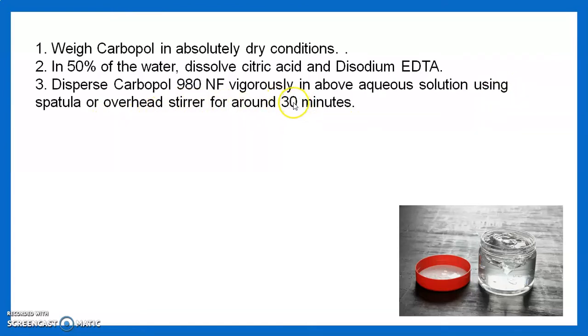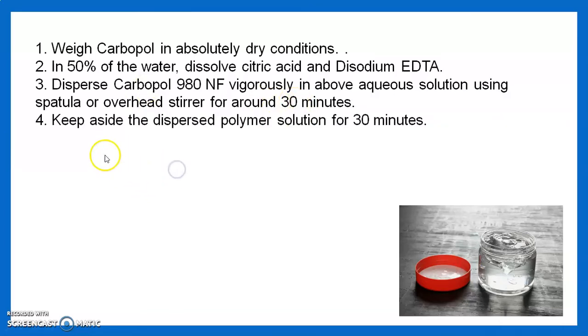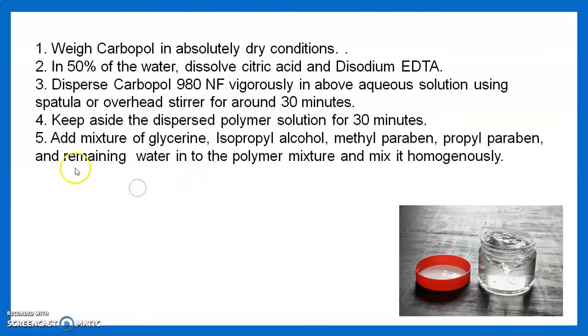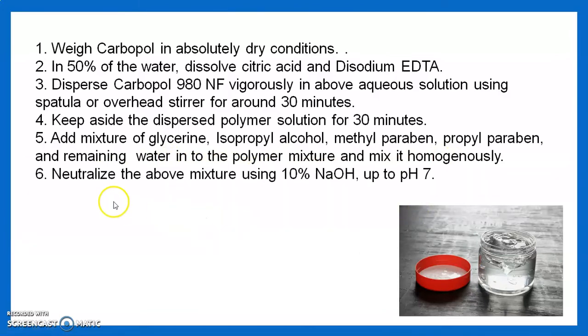That means proper stirring is required to make a proper solution or proper gel. Keep aside the dispersed polymer for 30 minutes. Then add a mixture of glycerin, isopropyl alcohol, methyl paraben, propyl paraben and the remaining water into the polymer mixture and mix it homogeneously. Then after that our solution's pH is almost 3.